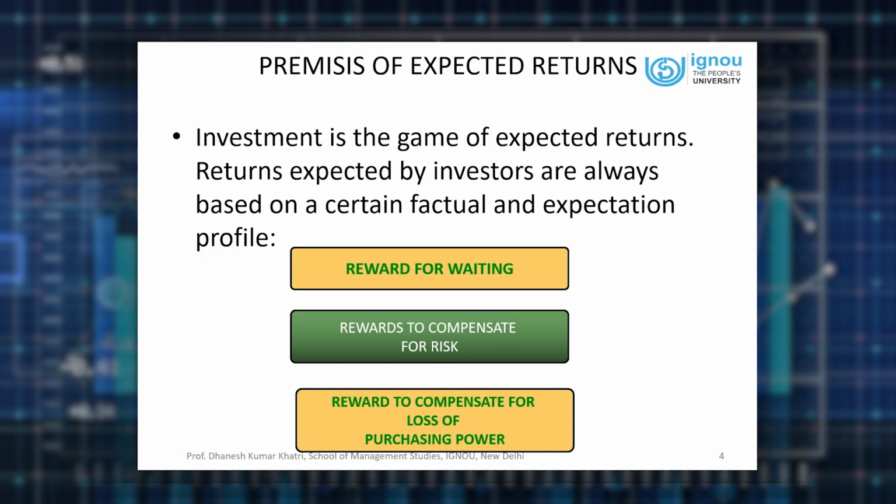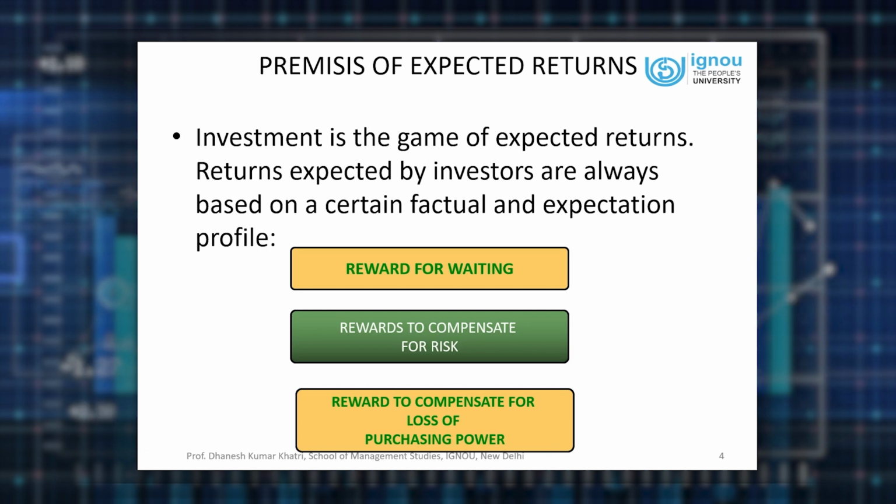Whenever an investor is expecting a return, there are different premises for expecting it. If you have to decide how much you should expect from a particular investment, that expectation depends upon three parts. Number one, reward from waiting. Why do I say waiting?